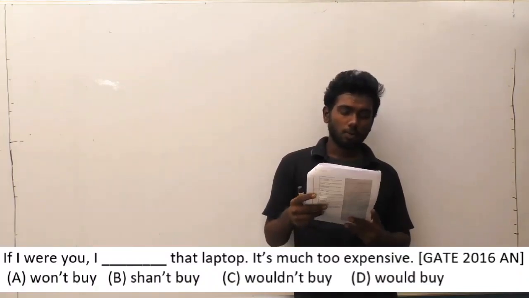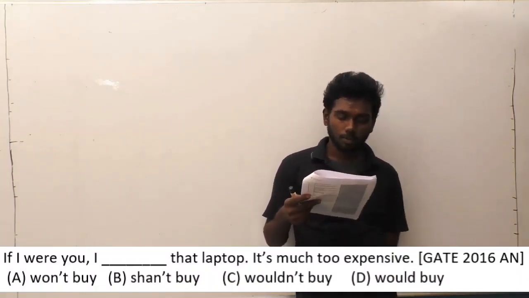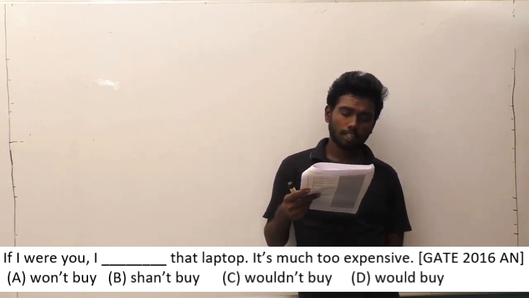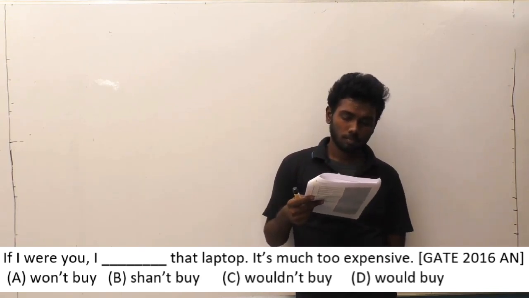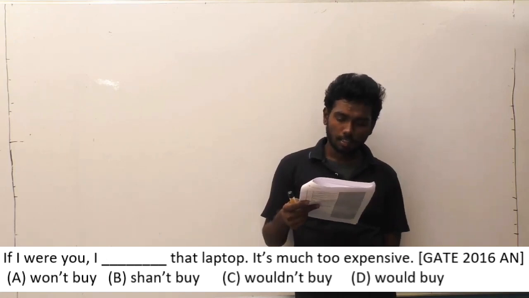Question number 31. If I were you, I dash that laptop, it's too much expensive. So here, understand the question clearly.